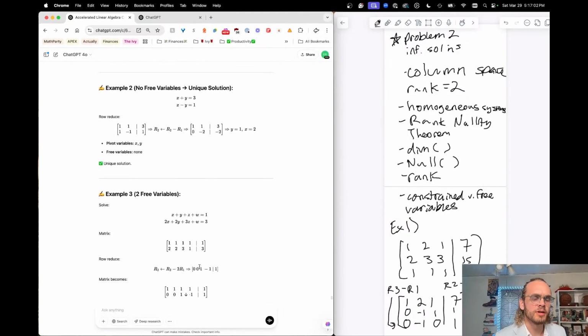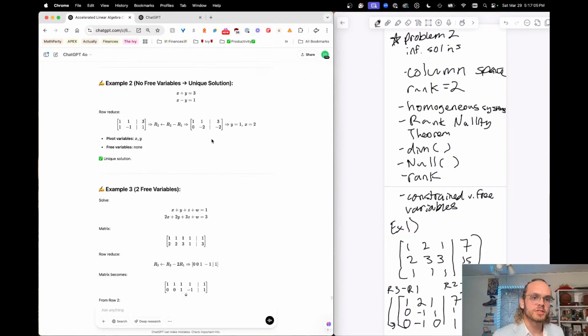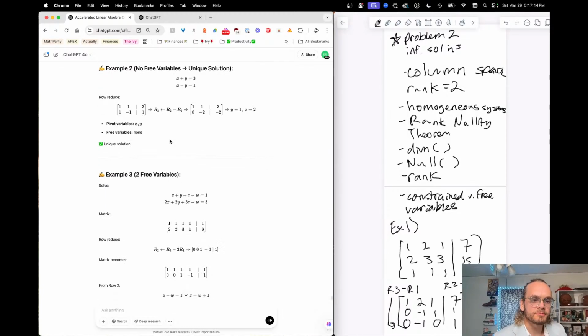Let's see another example. No free variables, unique solution. So yeah, this is a basic system of equations. 2x equals 4, x equals 2. Just simple elimination method there with the plus y and the minus y.